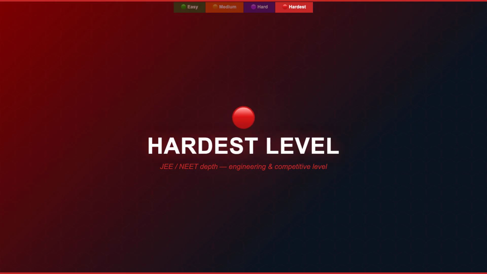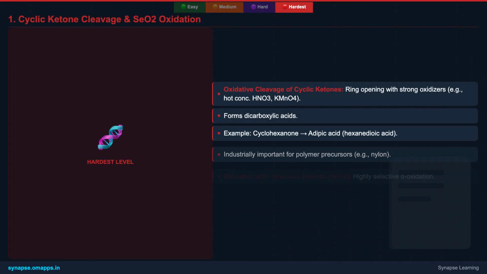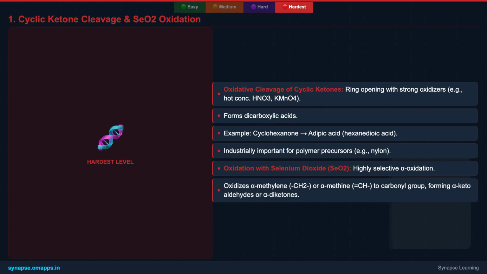Welcome to the hardest level, where we explore the most challenging and nuanced aspects of aldehyde and ketone oxidation, pushing your understanding to competitive depths. We begin with the oxidative cleavage of cyclic ketones, a reaction of significant industrial importance.